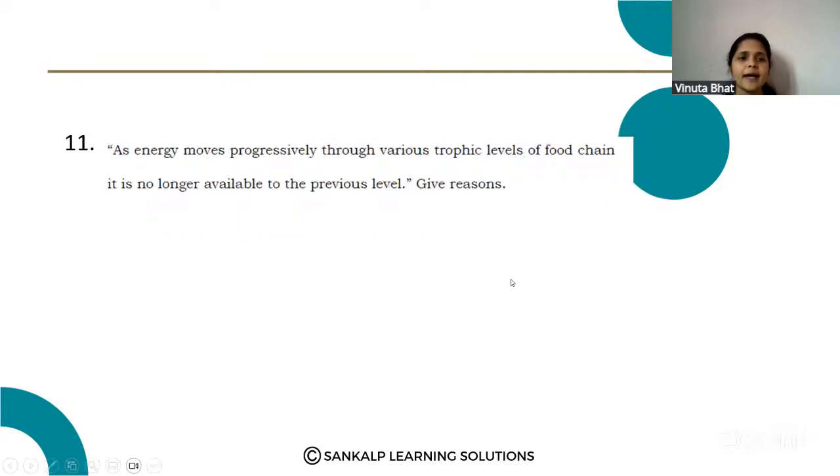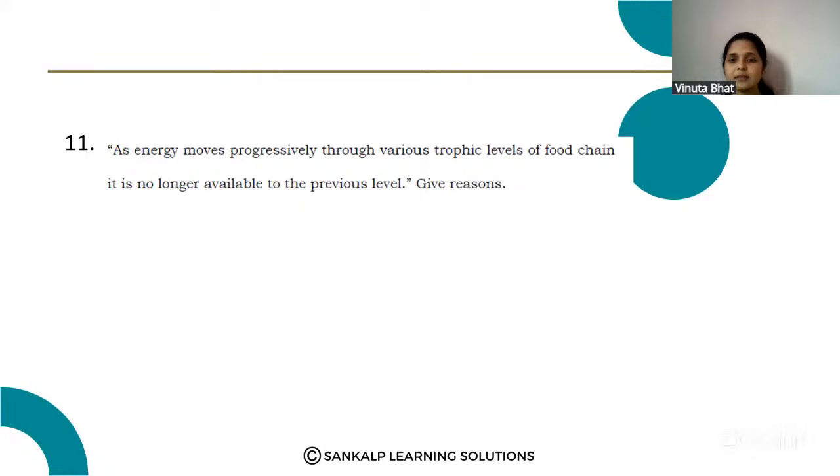Next question. As energy moves progressively through the various trophic levels of the food chain, it is no longer available to the previous level. Give reason. This is the same question we solved previously. As energy moves progressively through the various trophic levels, from the primary trophic level to the secondary, the tertiary trophic level, like that, it is no longer available to the previous level.